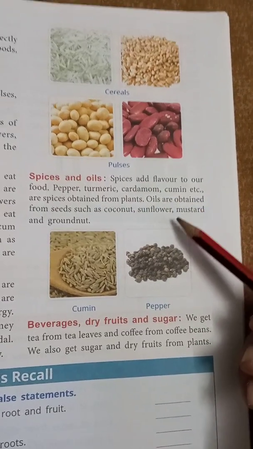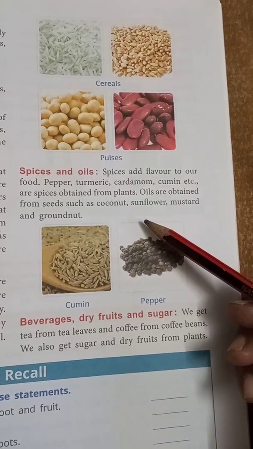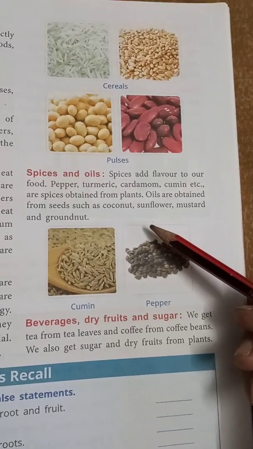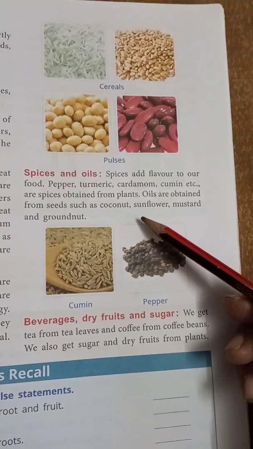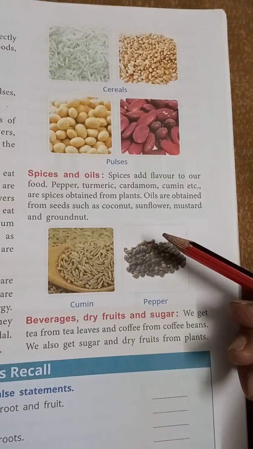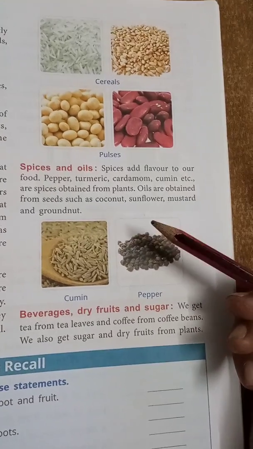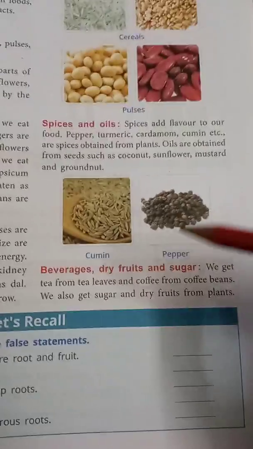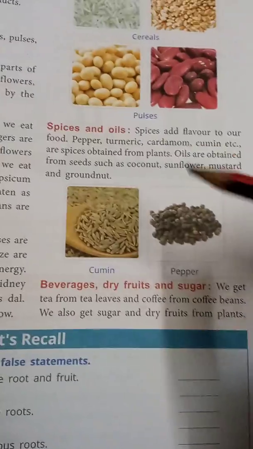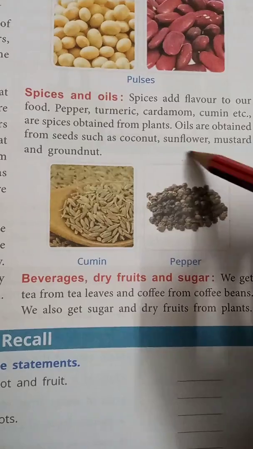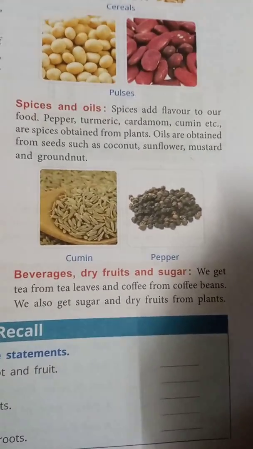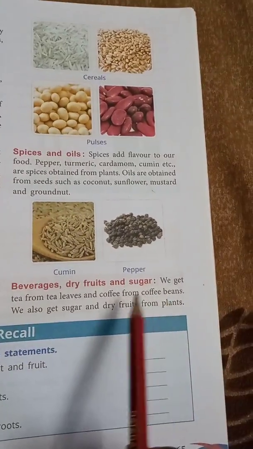So oils are also obtained from the seed. You know from which seed we get the oils? Yeah, coconut, sunflower, mustard oil use करते हैं, groundnut oil use करते हैं हम. Okay, see, oils are obtained from those seeds.